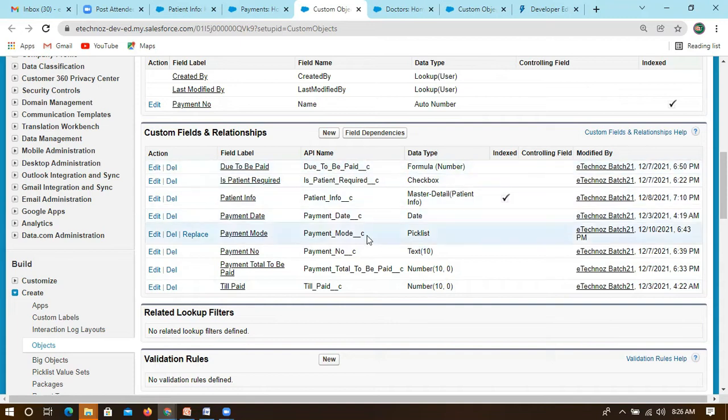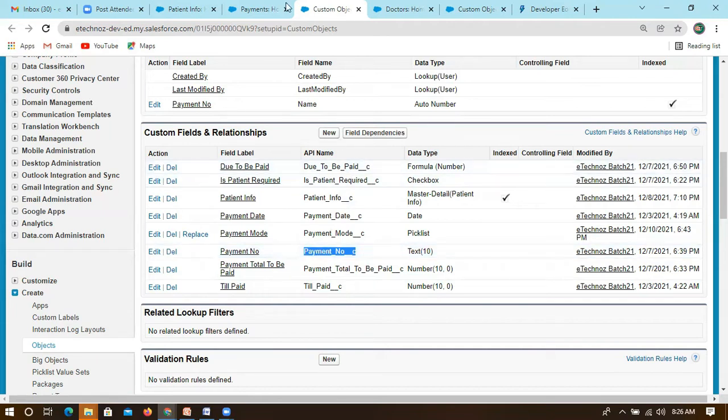Right now let me check one; we can take due to be paid or till paid, which is a number type, right? Before that, let's check payment number, which is a text format. When the user is entering, this is not mandatory, I guess. It is a free text, so the user can enter it or not. But I want to restrict this so that it should have some value.